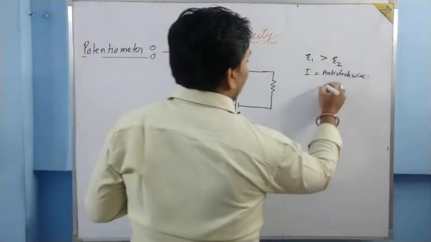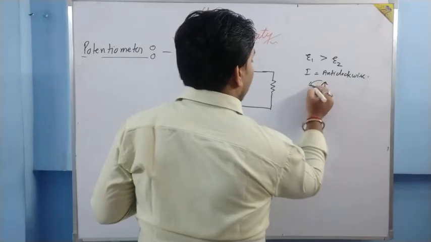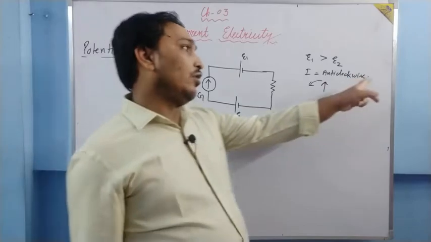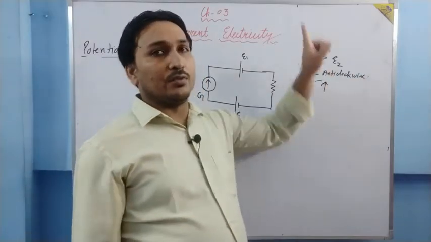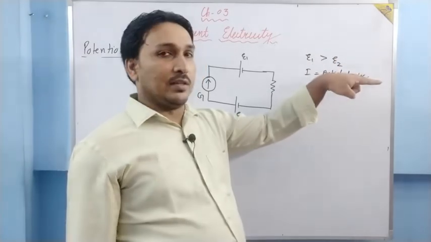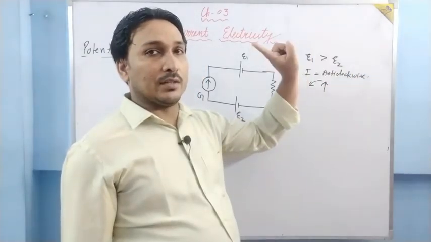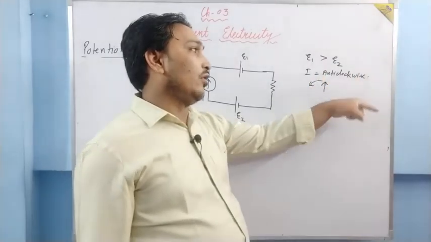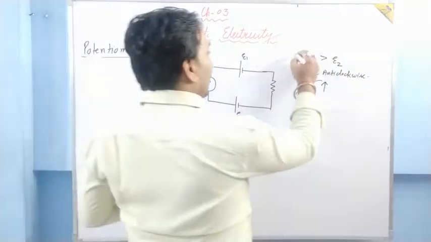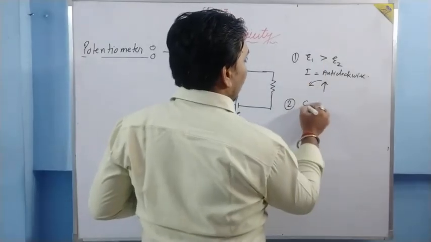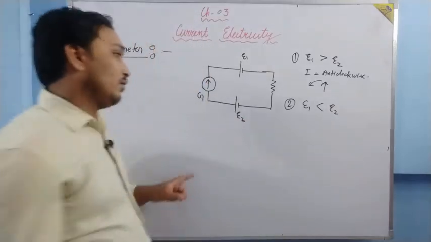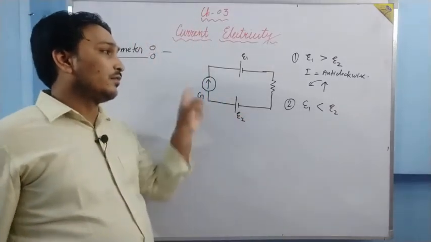Suppose in that case the galvanometer deflects this side. The galvanometer zero is straight here. For clockwise, it deflects this side. For anti-clockwise, it deflects this side. So now the current is anti-clockwise, suppose it is deflecting anti-clockwise. The second case is, if E1 is smaller than E2, E2 is greater now, the current will be flowing in this manner.